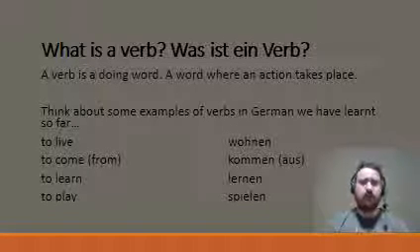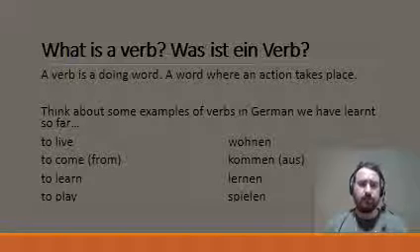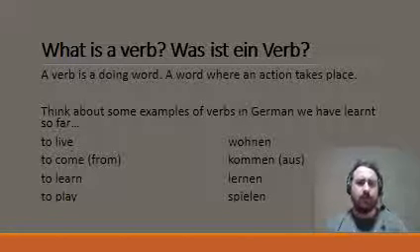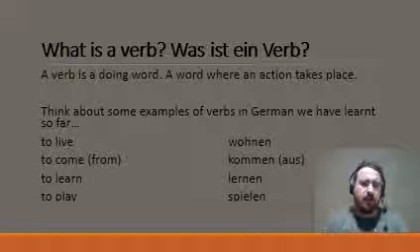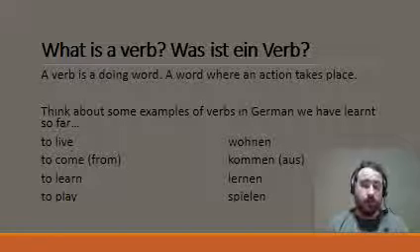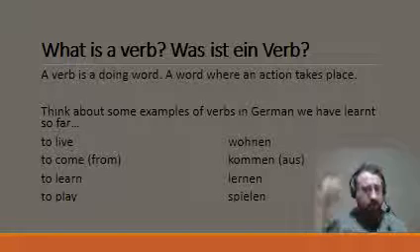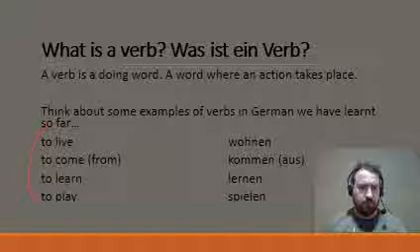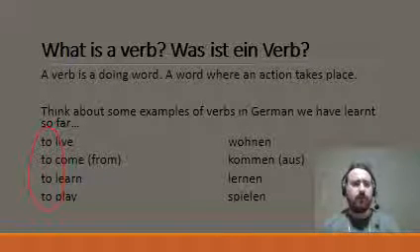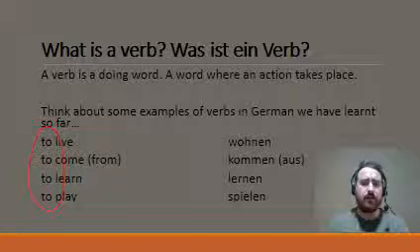And this term we've begun to look at the first verb of quite a lot of verbs that we're going to cover in this topic on sports and hobbies, which is spielen, to play. What I want you to do is actually to have a look at those words in English and in German. And you might recognize that they have something in common, all four of them, although they all have different meanings. Grammatically, their structure, they all have something very similar. Can you see what it is? If you can, hopefully you've recognized that all English verbs, when we look at them in the dictionary, they all start with to: to live, to come, to learn, to play.